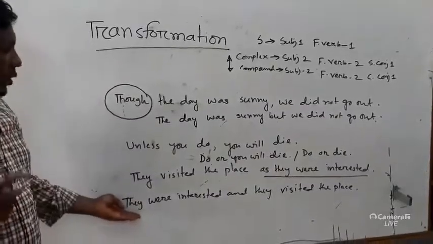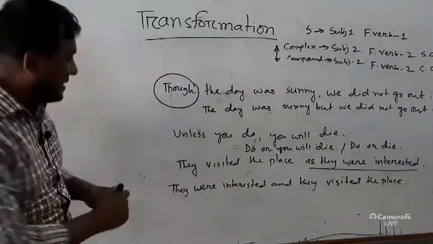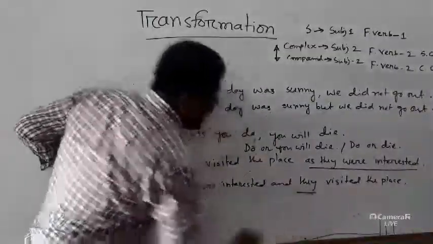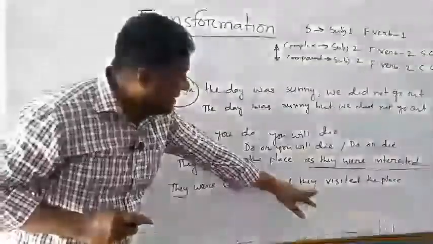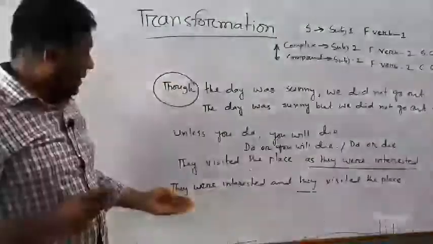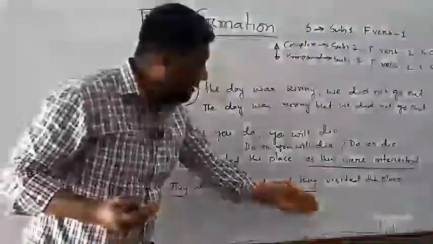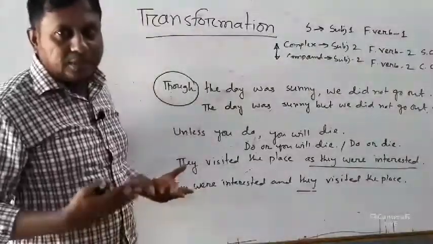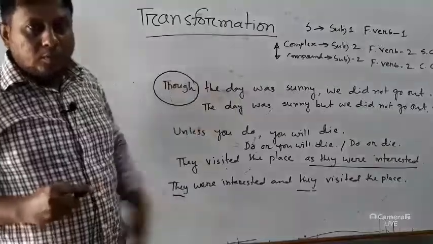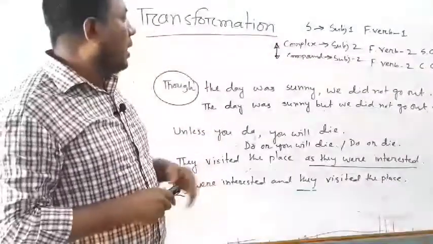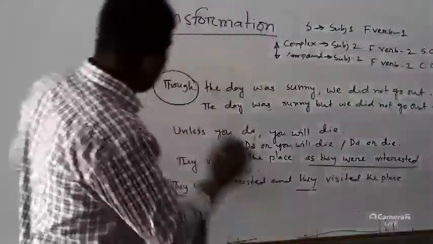And here you have to note one thing, that whenever any compound sentence has the same subject on both sides, if you wish, you can avoid the second subject, like they were interested and visited the place. It is up to you. You may write the subject or you may avoid the subject. Okay, have you got it? And now I will try to make you understand how you will convert any compound into complex. Okay, come to the point.